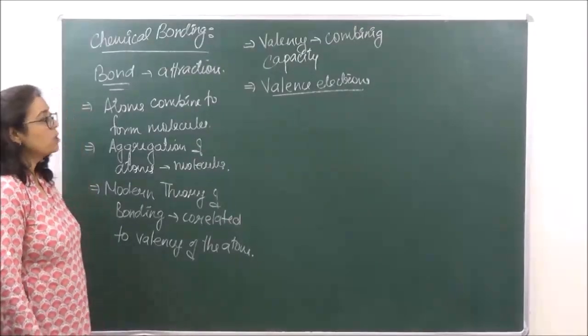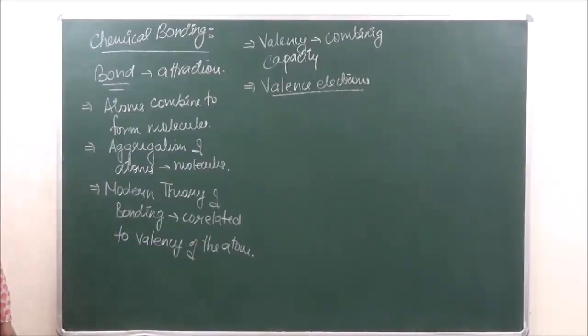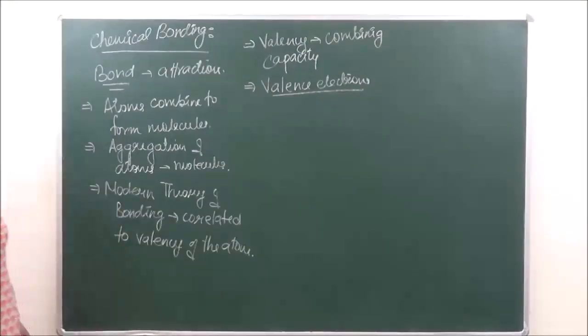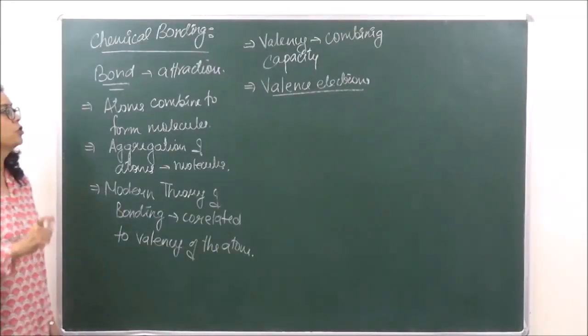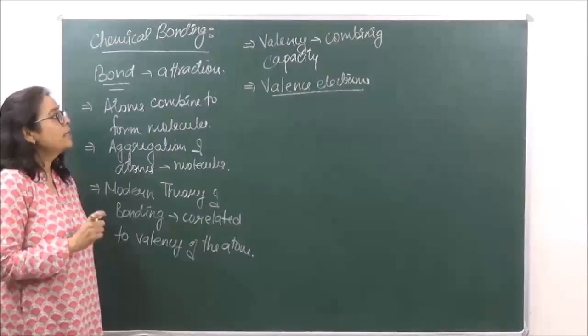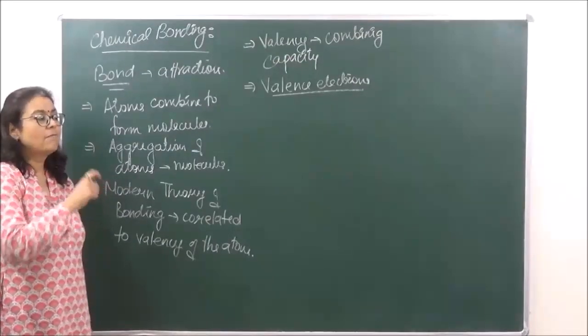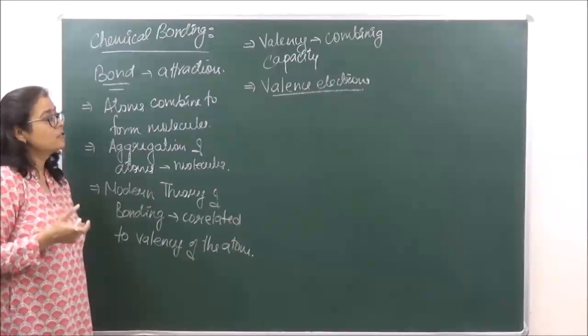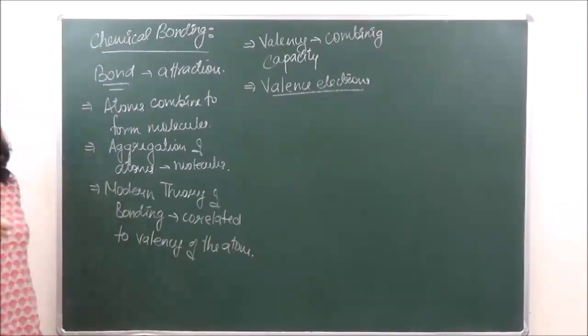And valence shell is what? It is the outermost shell present in any atom. So the chemical combination of atoms depends upon the valency, valency depends upon the number of valence electrons, and valence electrons are the electrons present in the outermost shell of any atom.